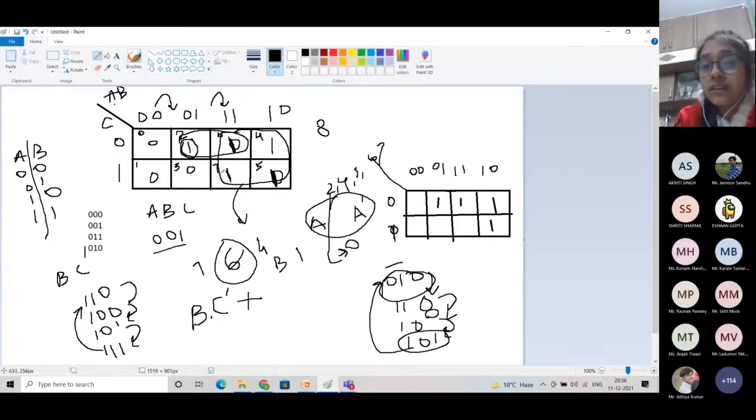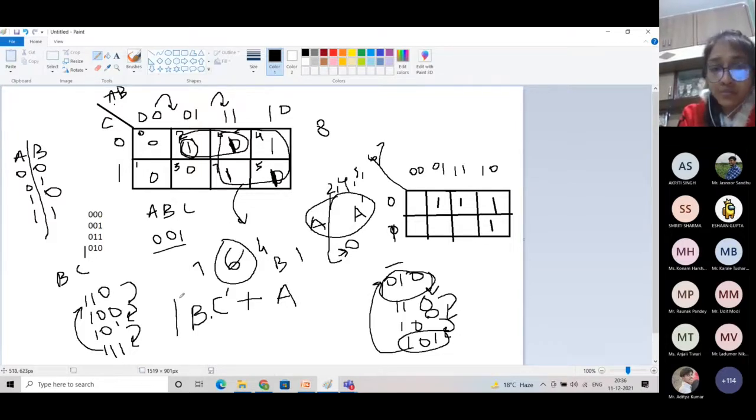Now for this bigger term, what is constant in this case? So A is not changing its value in the whole group. A is constant. B is not constant. It's changing its value from 1 to 0, and C is also not constant in this case. So the only constant value is A. So our equation will become A plus BC bar.